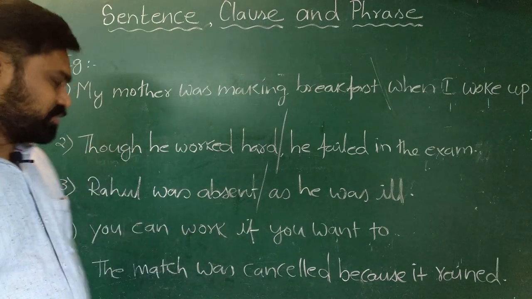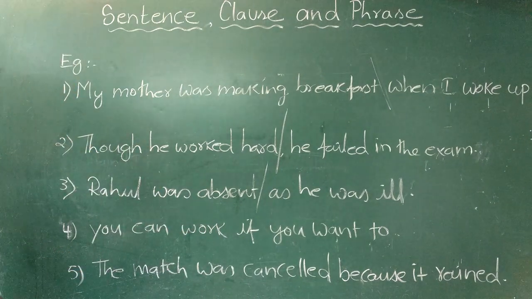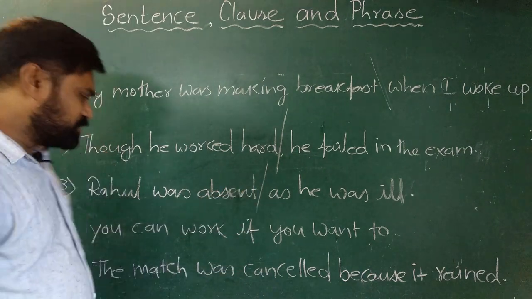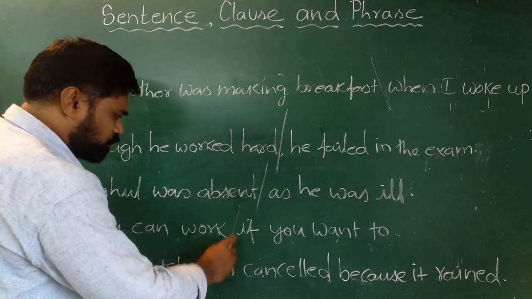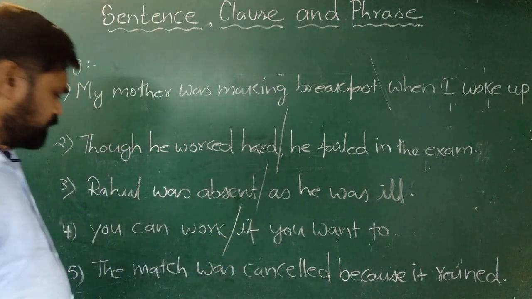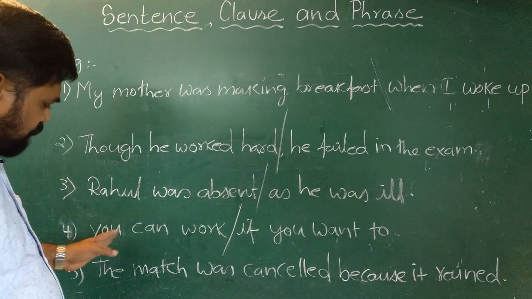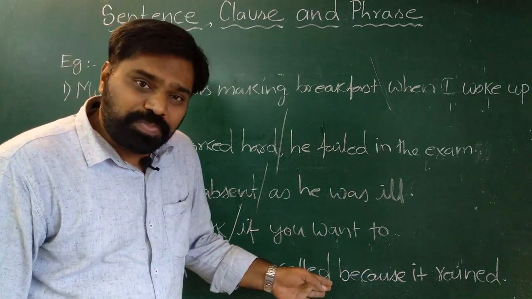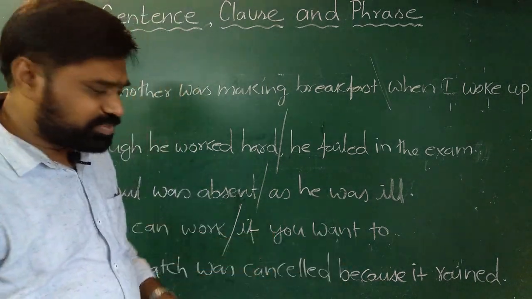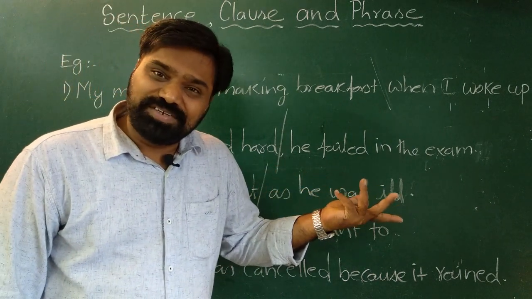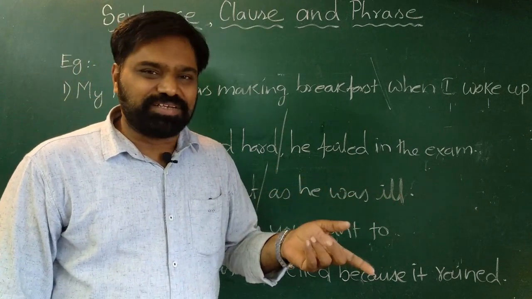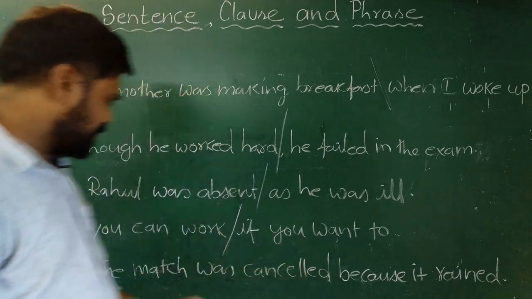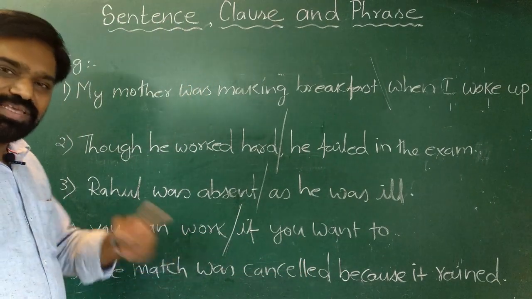Look at the fourth example. You can work if you want to. Here also we have two clauses. Number one, you can work. Here we have a subject, we have predicate, and the other one is if you want to. So the moment you read the second clause, if you want to, what? We don't get complete meaning. So we can understand that this clause is a subordinate clause, whereas the first clause, you can work, is the main clause.